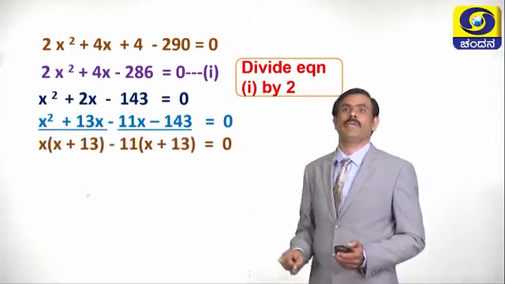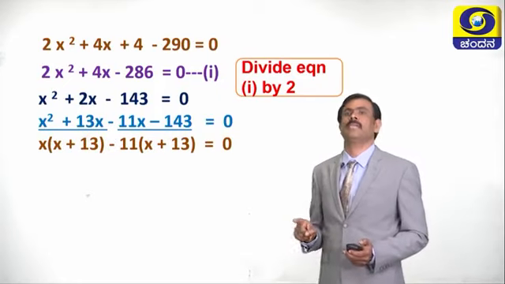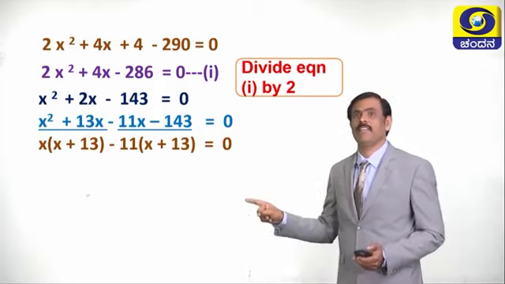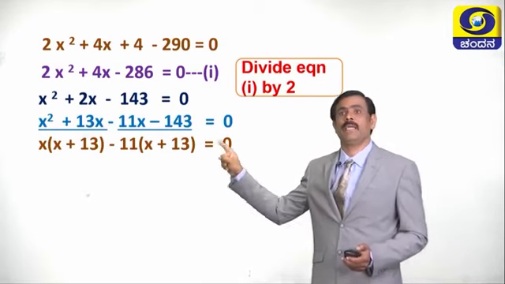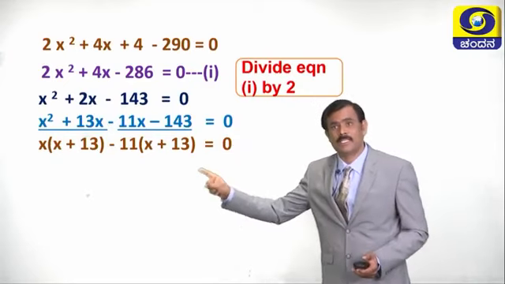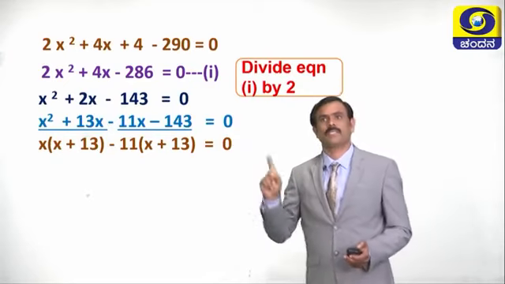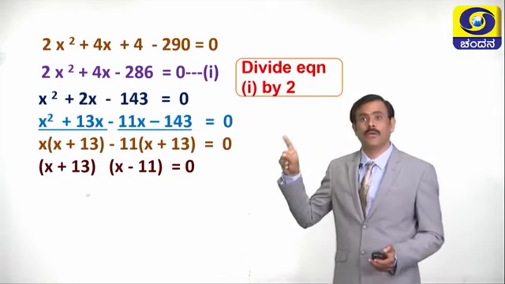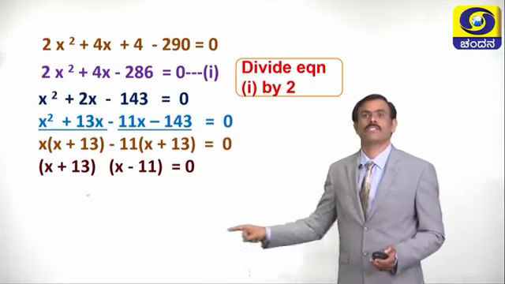Then the equation becomes x(x + 13) − 11(x + 13) = 0. If minus 11 is taken common, what is remaining? Here also x + 13. So x + 13 is common in both. Take x + 13 common, then the equation becomes (x + 13)(x − 11) = 0.